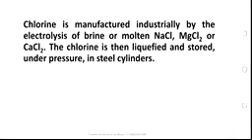Such chlorine manufactured by the electrolytic method is then liquefied and stored under pressure in steel cylinders. That's about the preparation of chlorine.